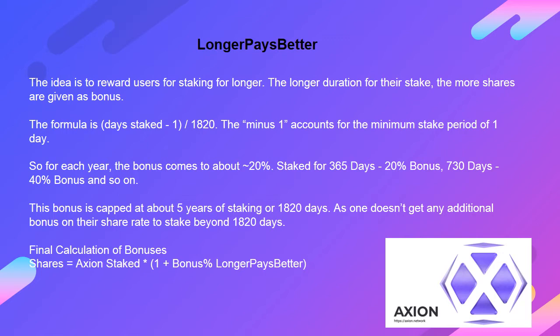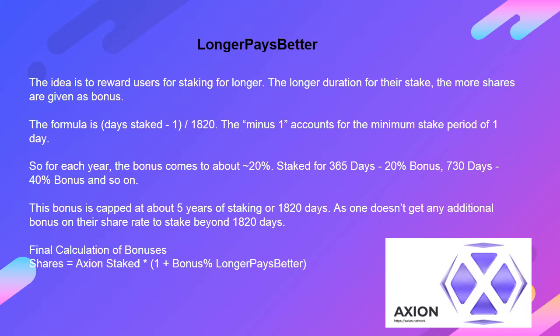Staked for 365 days, 20% bonus; 730 days, 40% bonus, and so on. This bonus is capped at about 5 years of staking, or 1820 days, as one doesn't get any additional bonus on their share rate to stake beyond 1820 days.